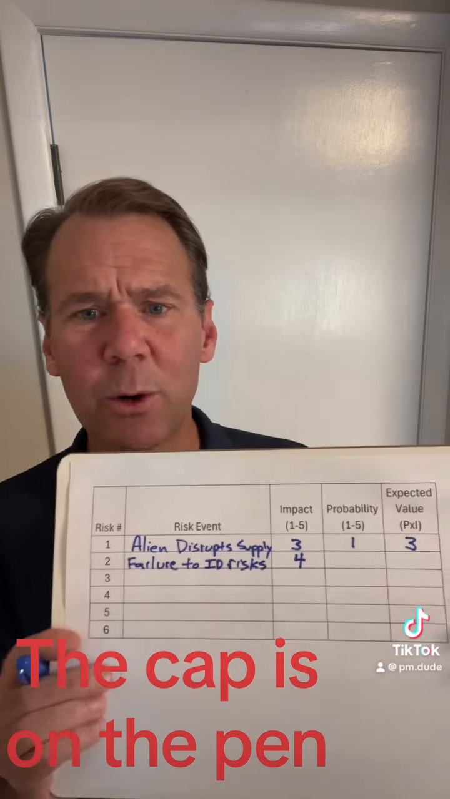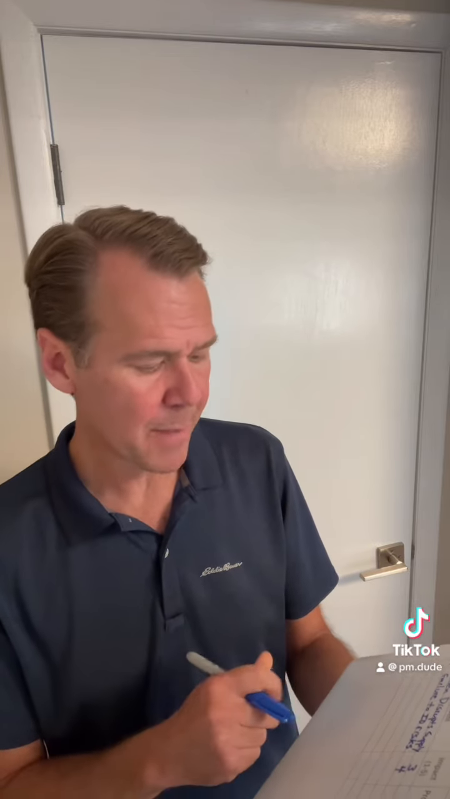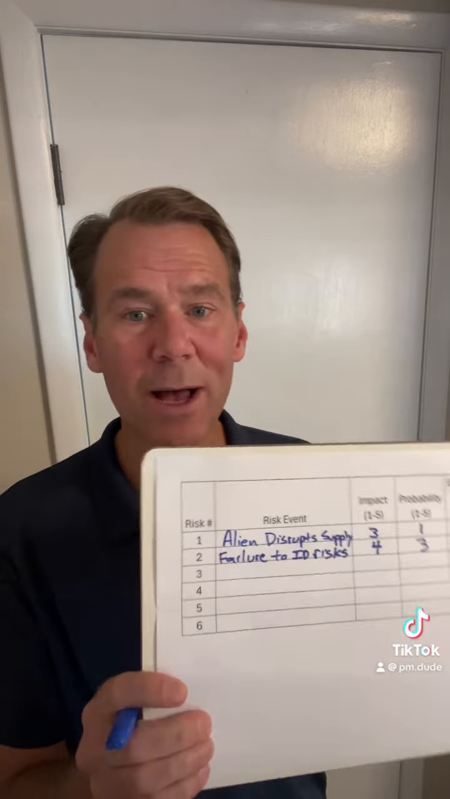So let's see here. What would be the probability of us not identifying our risks? A 5! It's happening to this guy right now! Hey! Give it a 1, because I can see all the risks and they don't exist. So identifying risk, we have one person who thinks everything's a risk and one person who thinks nothing's a risk. So I'm going to say the probability is probably about 3. So let's see, our impact is 4, our probability is 3. That means our expected value is 12.